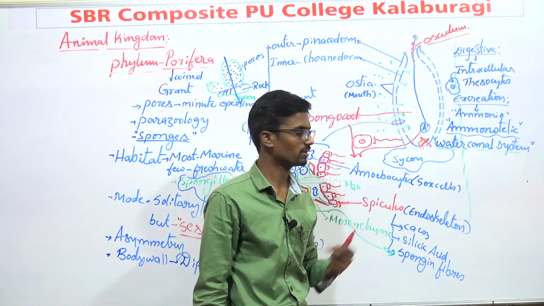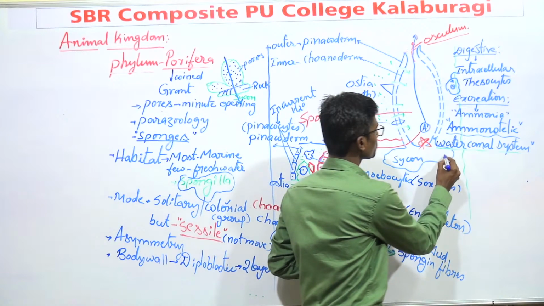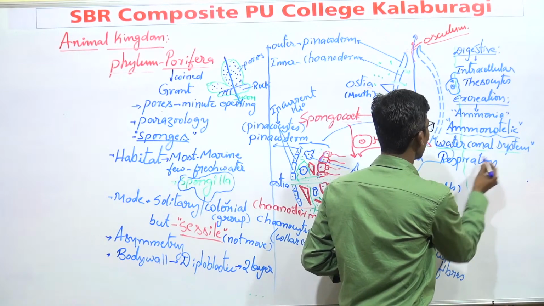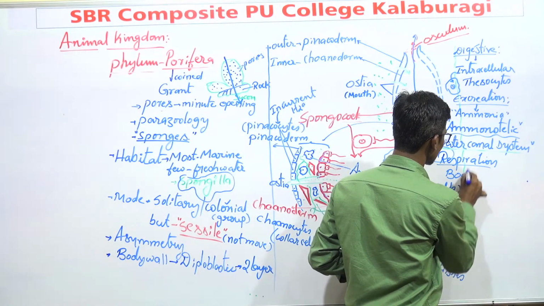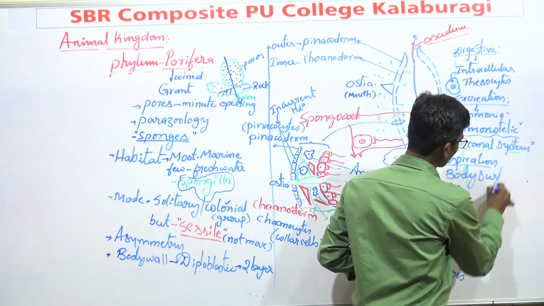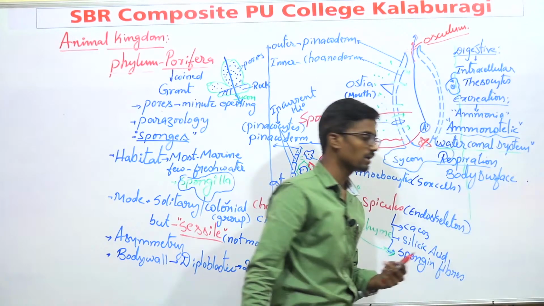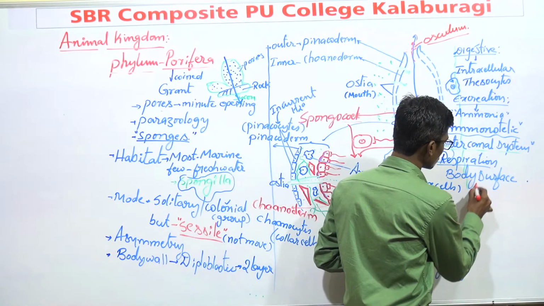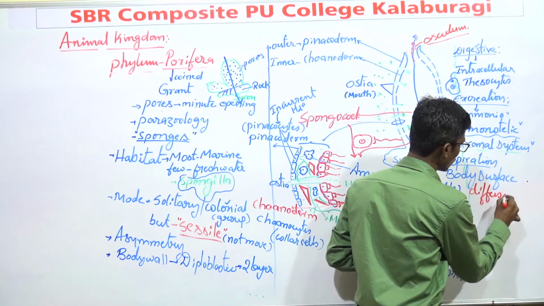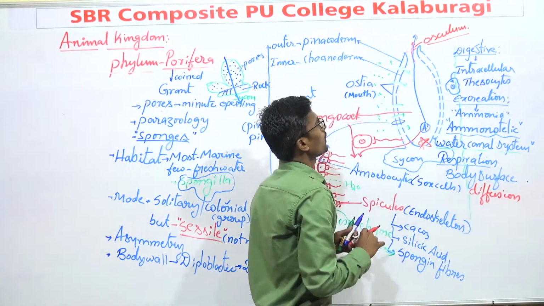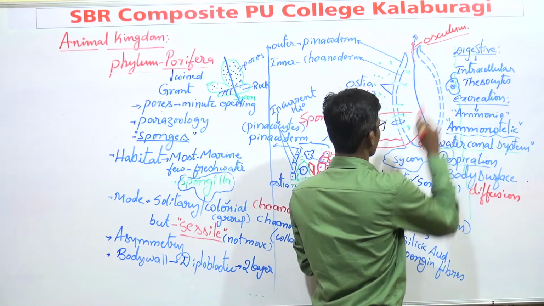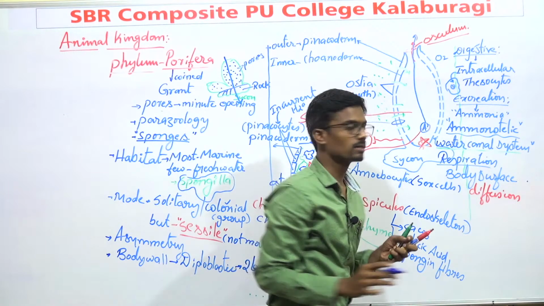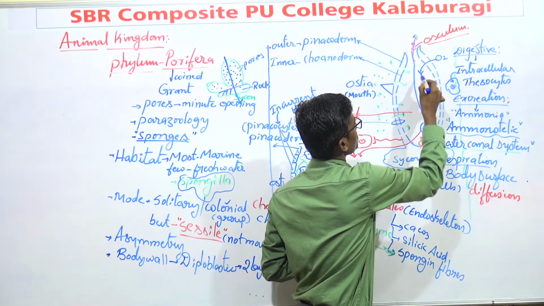These organisms respire by the body surface. How does it take place? By the process of diffusion. By the process of what? Diffusion. Here, it takes in water and dissolved oxygen, and this dissolved oxygen enters into the spongocoel.